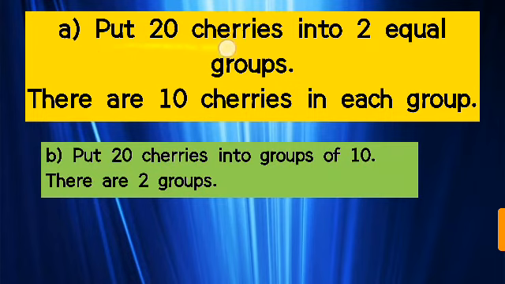When we put 2 cherries, then how many cherries are there? 20 cherries, and we will put 10 cherries in each group. Then we will make 2 groups only. But when 20 cherries are put into groups of 10, there are 2 groups only.